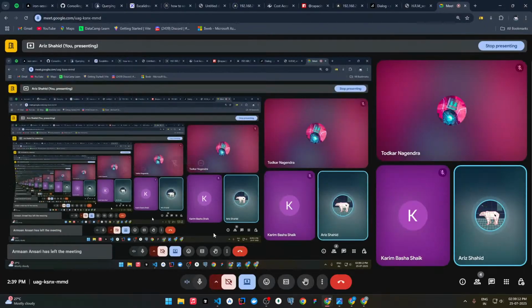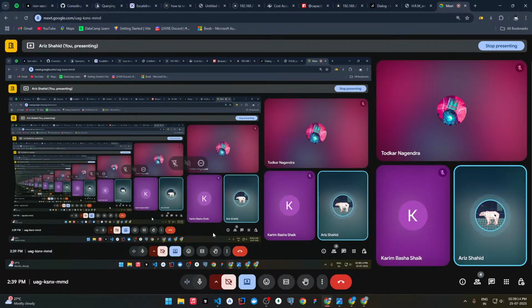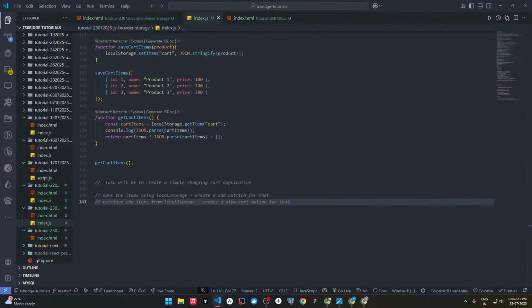Node.js gives us a similar environment, the Chrome V8 JavaScript engine. So what is Node.js? Node.js is a JavaScript runtime. Wait a second, let me write it.